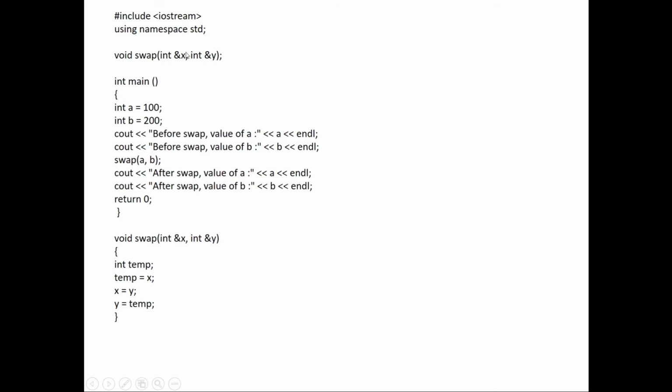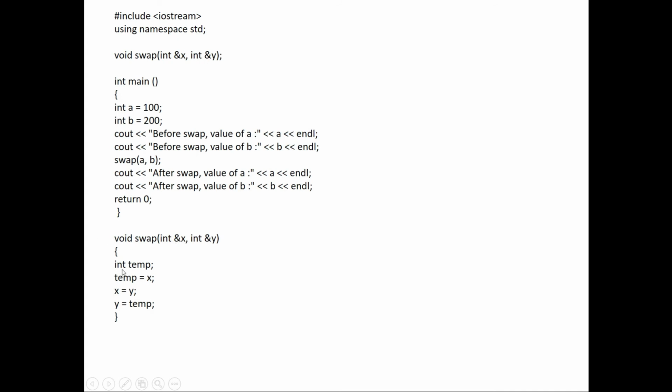So the value of A is automatically assigned to X, but there is an address-of operator here, and this is what we call call by reference. Here B and Y have the same value, that is 200, and here you can see the address-of operator, ampersand. Once it sees the declaration, it comes to my definition.